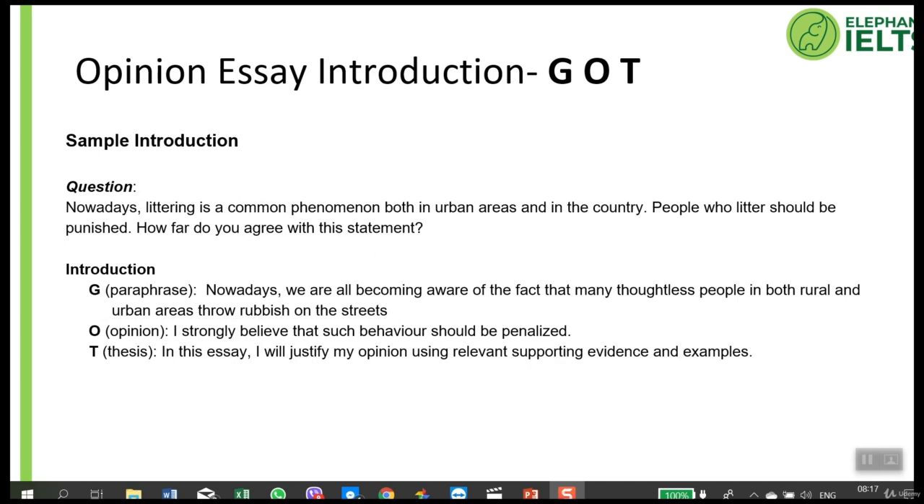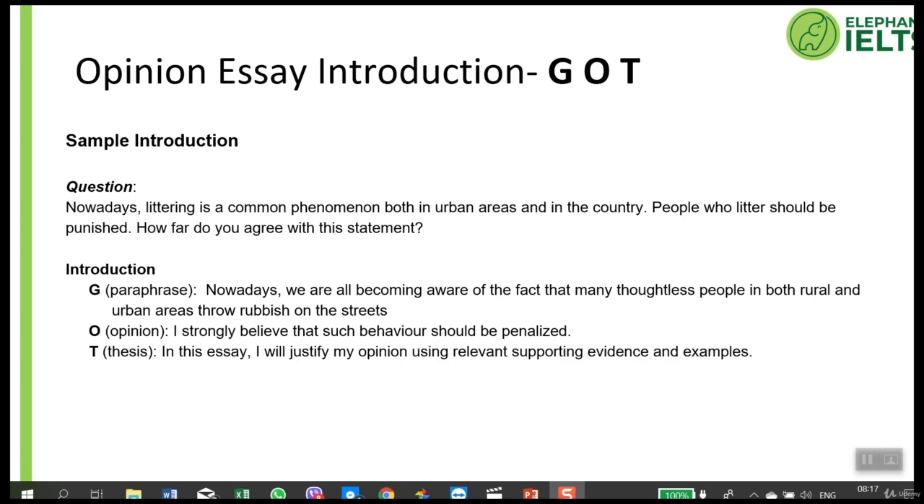Let's look at an example introduction together. The question here says, nowadays, littering is a common phenomenon in urban areas and in the country. People who litter should be punished. How far do you agree with this statement?